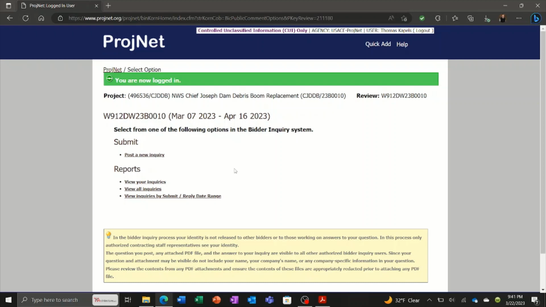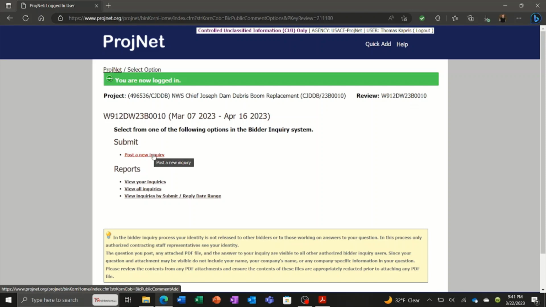So that gets you into this screen. You have the solicitation number here and the dates in which either this is an open solicitation or the dates that they are allowing for bidder inquiries to be submitted. You have two options: you have the submit and then the reports. So underneath submit, you have a post a new inquiry, and there's always a window of time in which new bidder inquiries can be submitted. If it's past that time, this will be grayed out and will not be an active link.